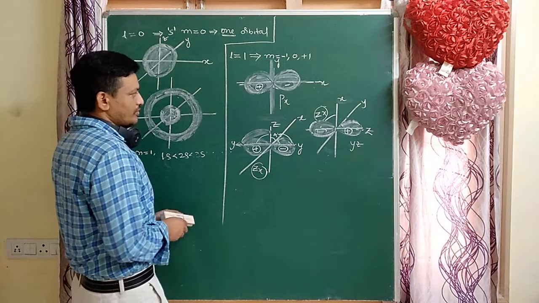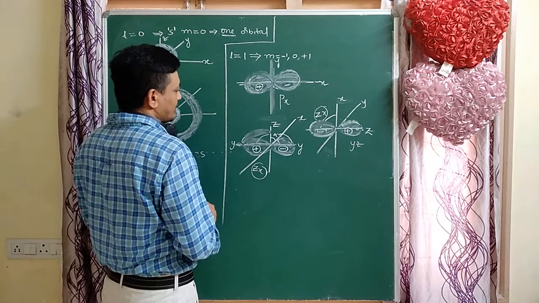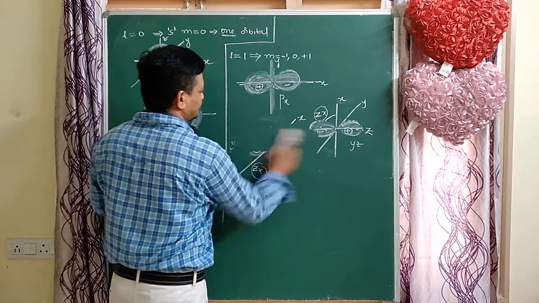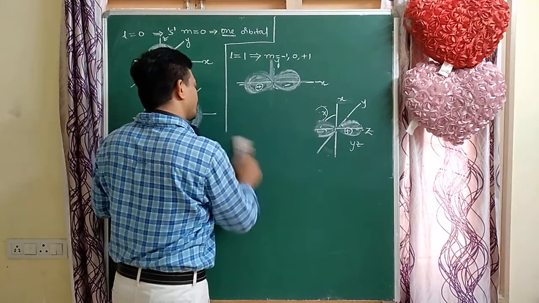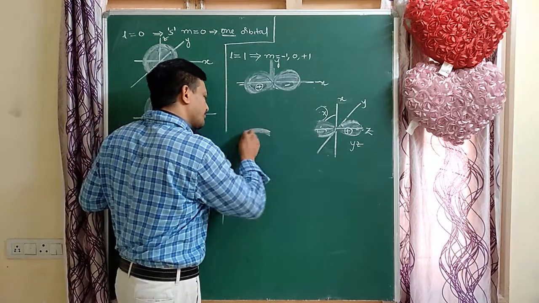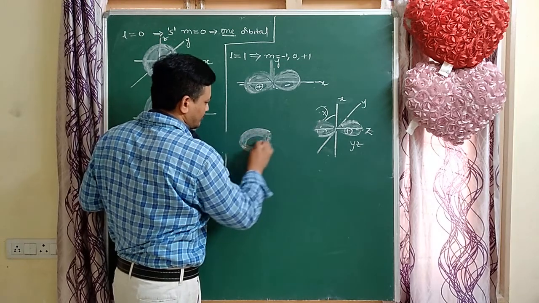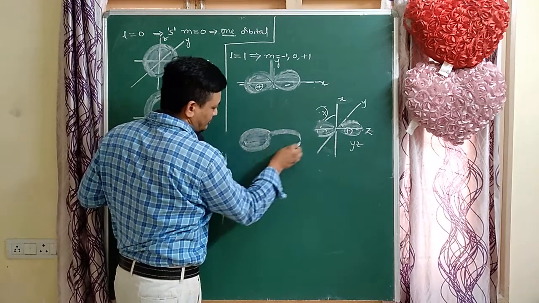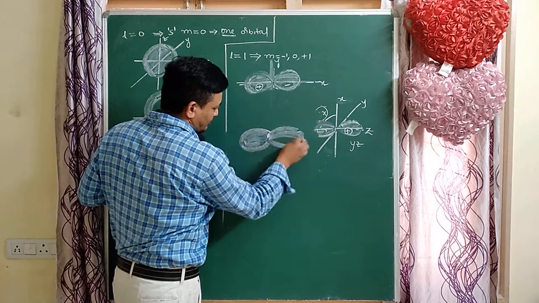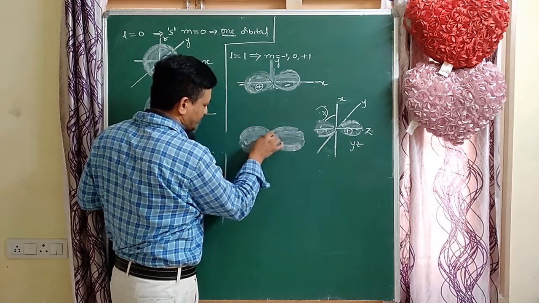Before going to d orbitals, I will explain 3p orbitals. So 2p, 3p. This is the 2p orbital, it is in the second orbit.